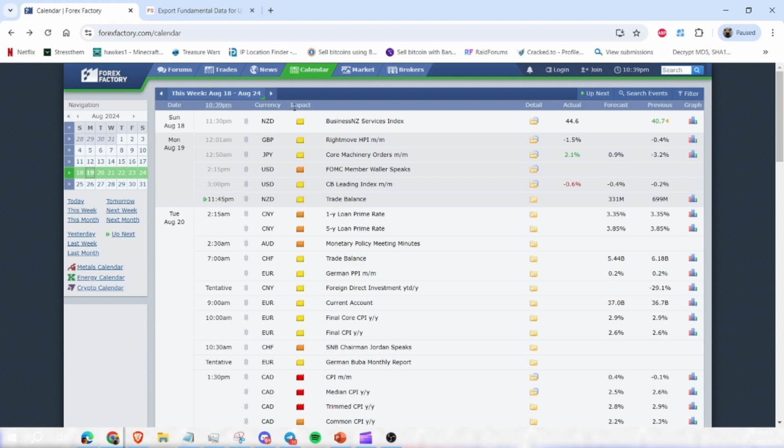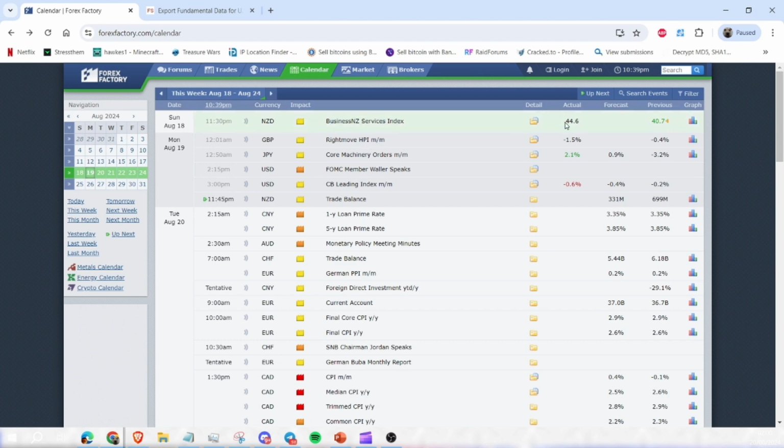This is the impact the news event is expected to have on the market. So yellow stands for low impact expected, orange for medium, and of course red is high impact news, so that is expected to move the market the most. This, of course, is the name of said news event.